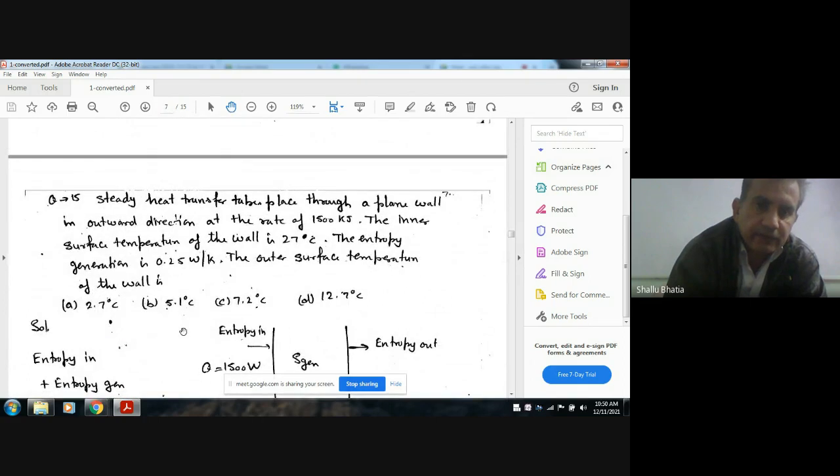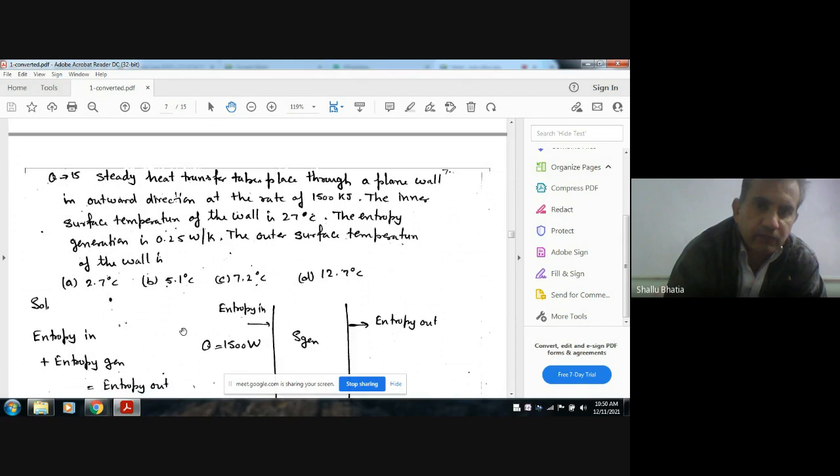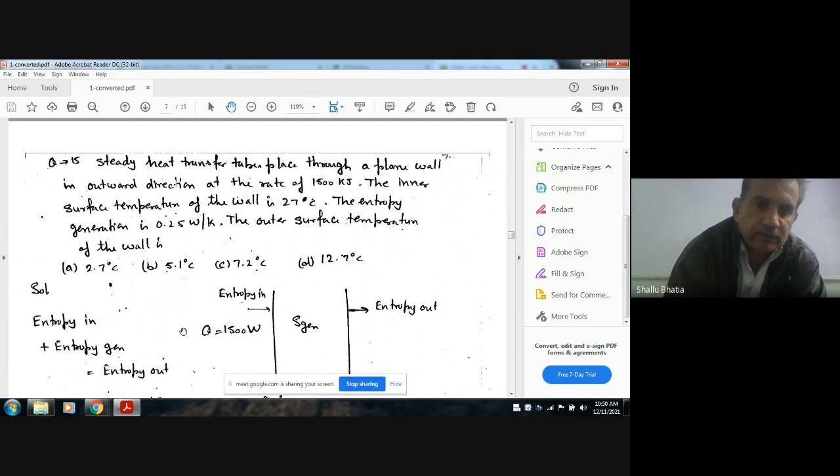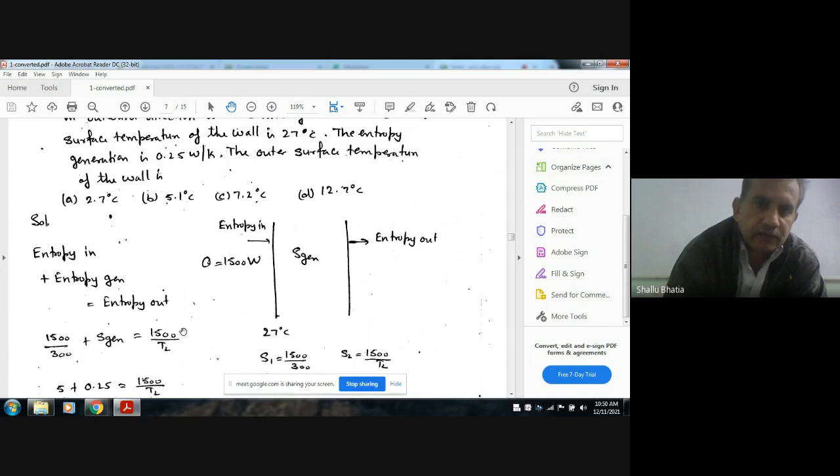steady heat transfer takes place through a plane wall in outward direction at the rate of 1500 kilojoules. The inner surface temperature of the wall is 27 degrees Celsius. The entropy generation is 0.25 watt per degree Kelvin. The outer surface temperature of the wall is: option A 2.7 degrees Celsius, B 5.1 degrees Celsius, C 7.2 degrees Celsius, D 12.7 degrees Celsius.